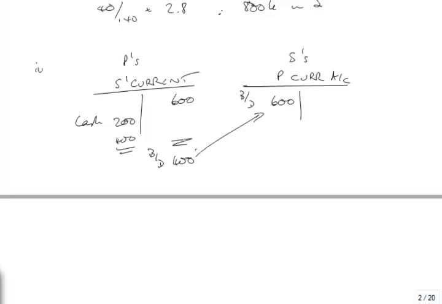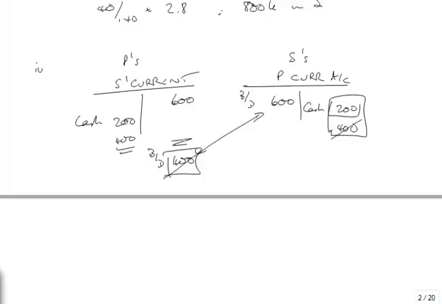We're unreconciled current accounts. So what I now have to do is take 200 out of receivables and put it into cash, and then cancel 400 against 400. So my liabilities are going to go down by 400. My current assets are going to go down by 600, but then go back up again by 200 cash.